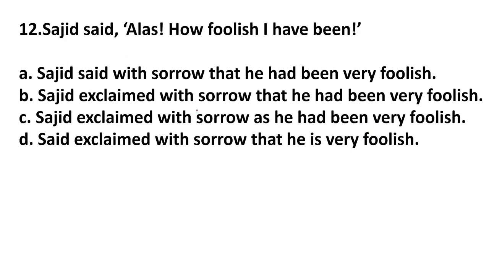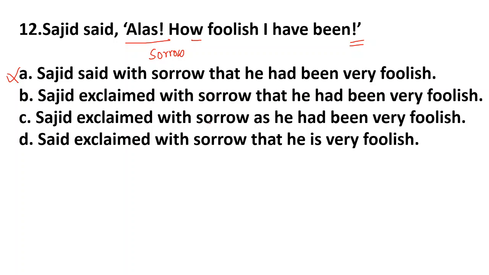Next one you see, number 12. Sajid said, "Alas, how foolish I have been." Now this "alas" is used for some kind of sadness, sorrow. So this is also an exclamatory sentence. So you have to put "exclaimed". This is wrong. "Sajid exclaimed with sorrow that he had been very foolish." Now this "how" and "what" becomes "very" in the indirect sentence.